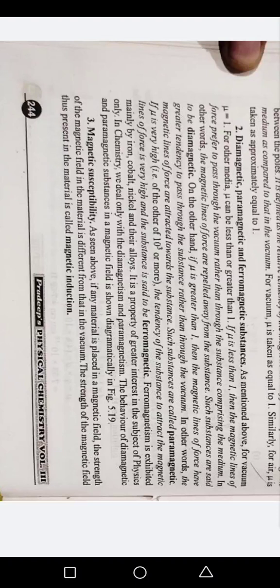In figure A, magnetic lines of force passing through vacuum. B, Magnetic lines of force are pushed away by the diamagnetic substance. C, Magnetic lines of force drawn in by the paramagnetic substance in figure 5.19.